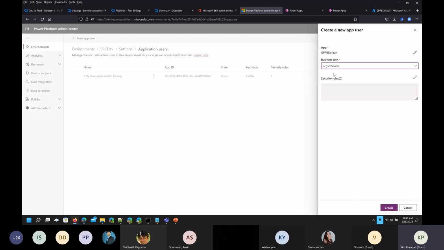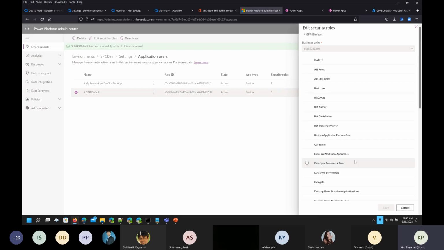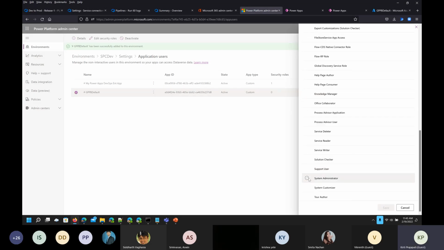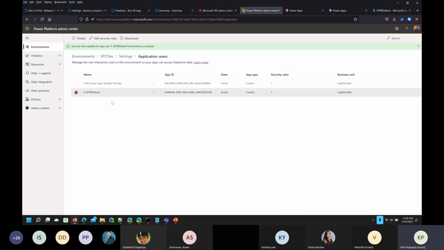Add this, select business unit, and create the user. So once the user is created, you will be able to allow the permission. So click on edit security roles, select system administrator, and save it. So once you are done with this, we are all set with setting the user.